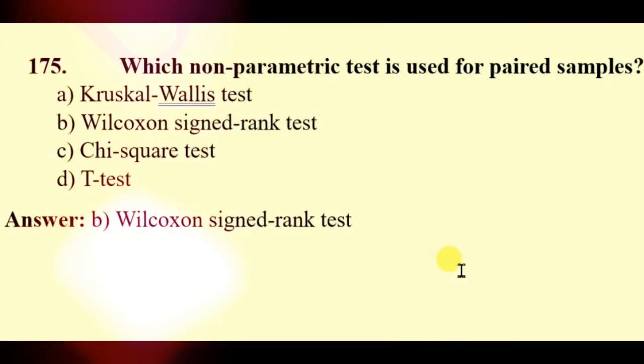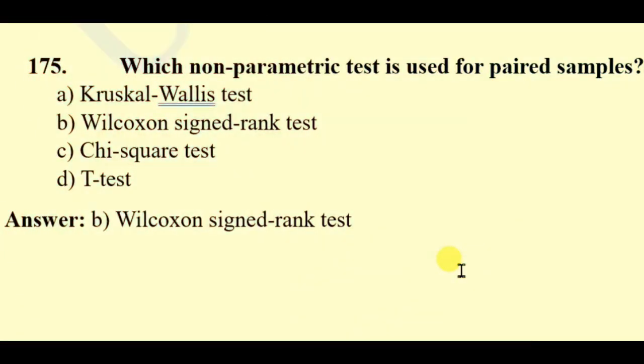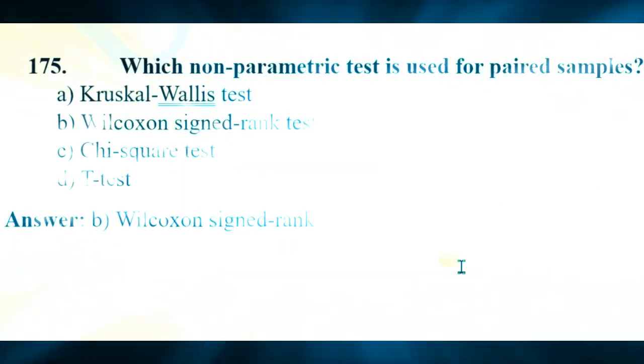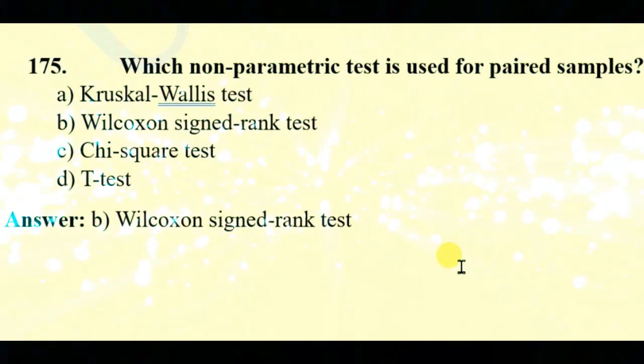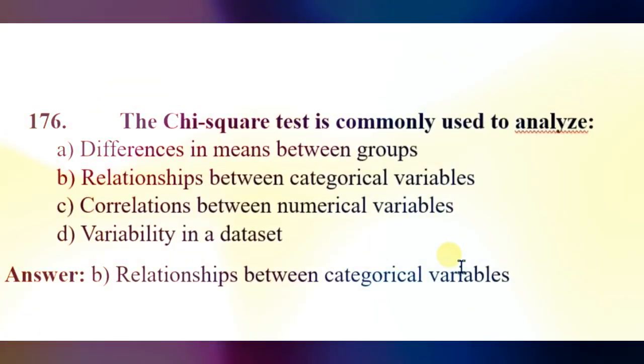Question 175. Which non-parametric test is used for paired samples? Kruskal-Wallis test, Wilcoxon signed rank test, chi-square test, t-test. Here the right answer will be Wilcoxon signed rank test.